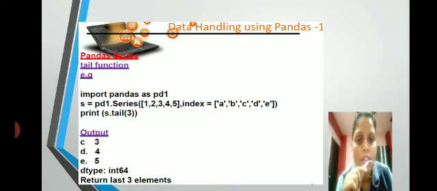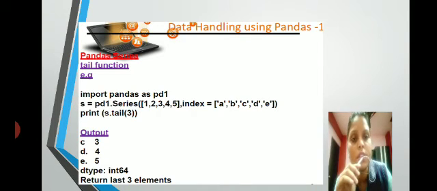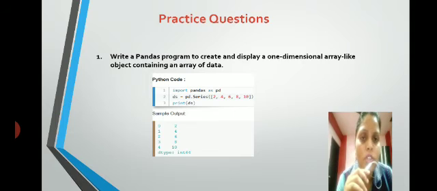And in the same way, the last 5 elements are shown by default with tail, and if you want to display a specified number of elements, then go by the number there, that is 3. Practice questions we have discussed.